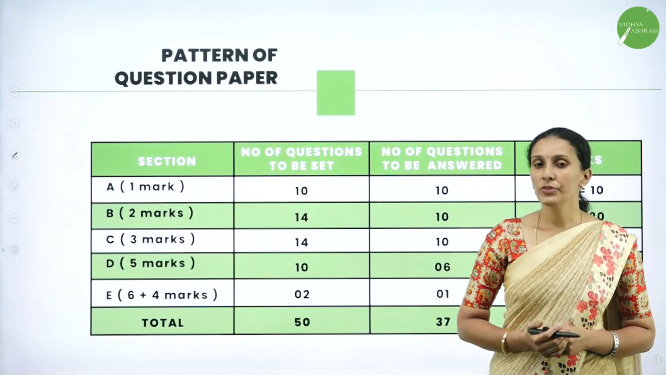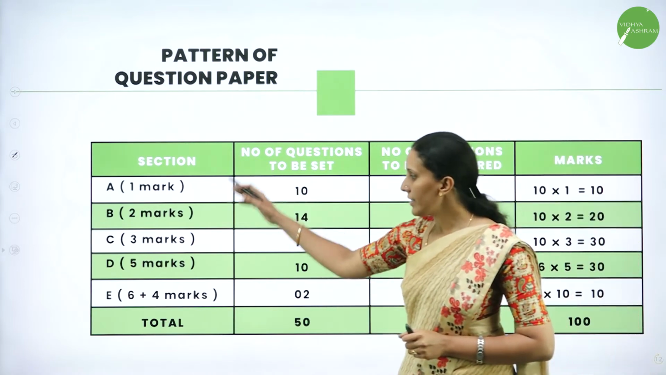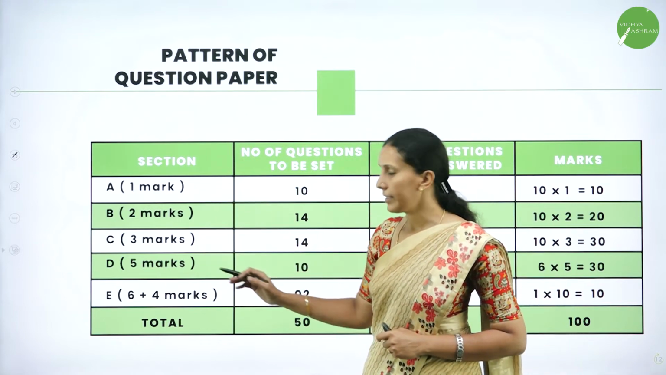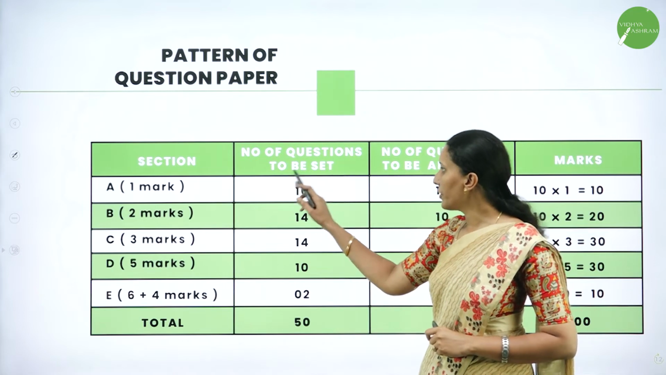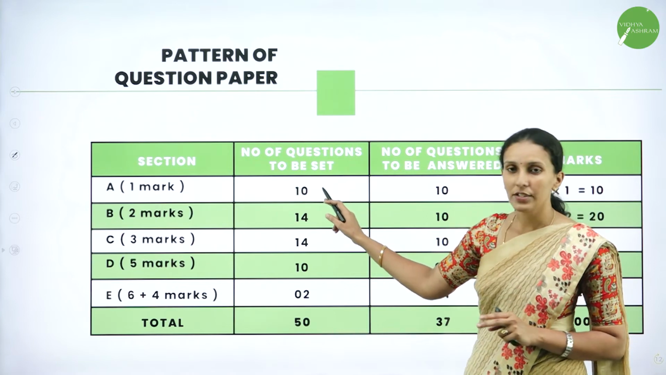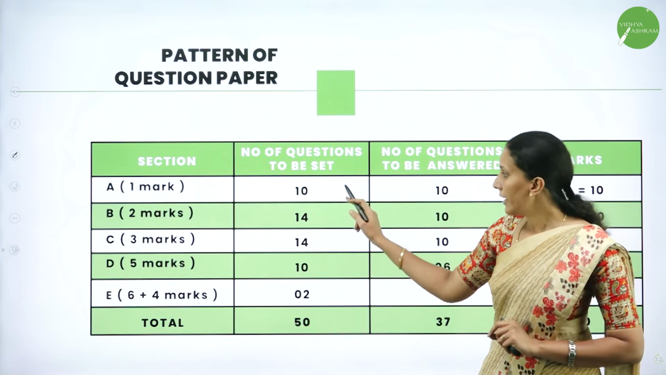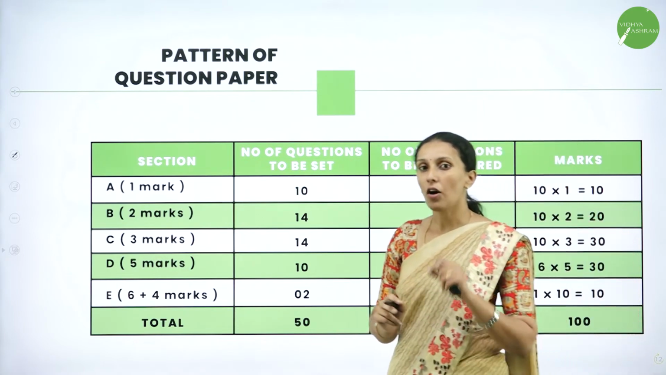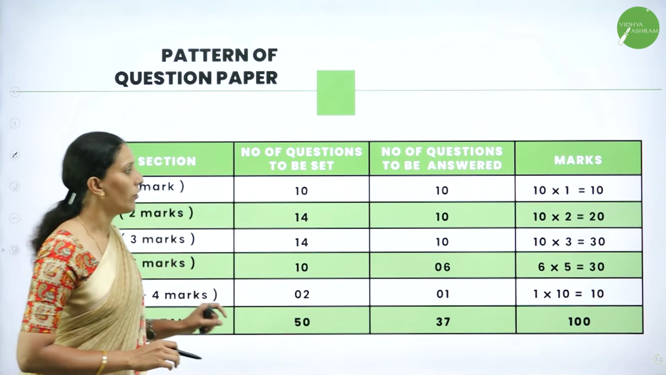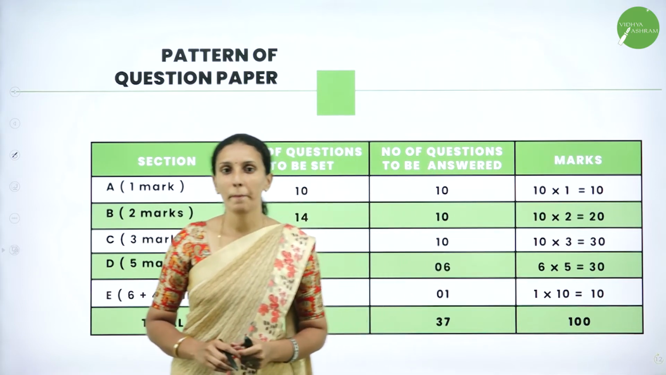The second PUC Basic Maths question paper pattern contains 5 sections: part A, part B, part C, part D, part E. Now the number of questions set in each section. Part A contains 1 mark questions. You will have 10 questions and you have to answer all 10. There will be no options for part A. So if you attend all 10 questions, you will get 10 marks from part A.